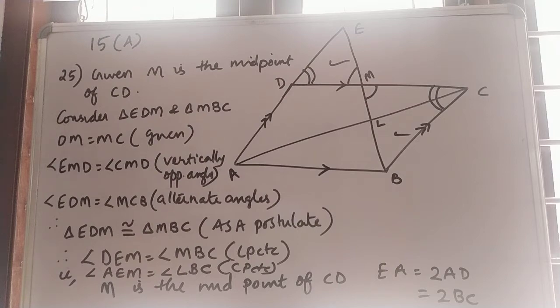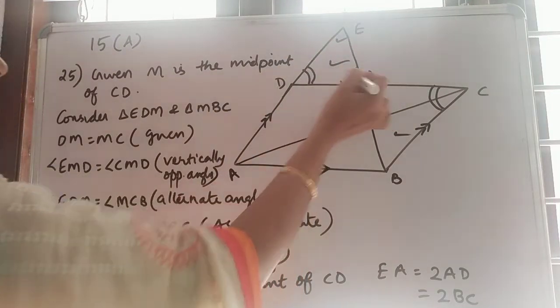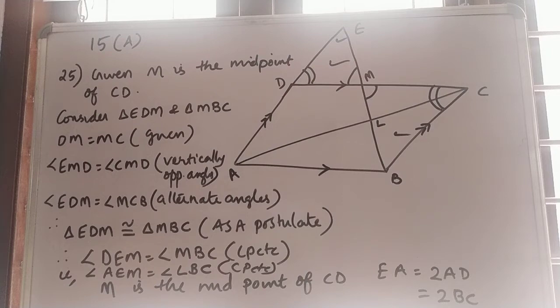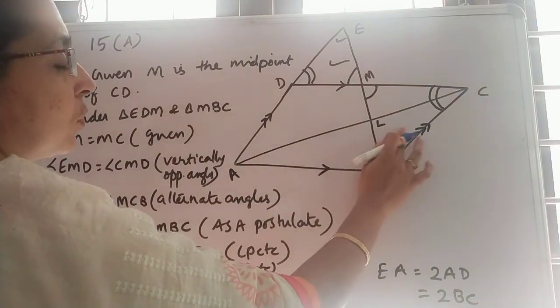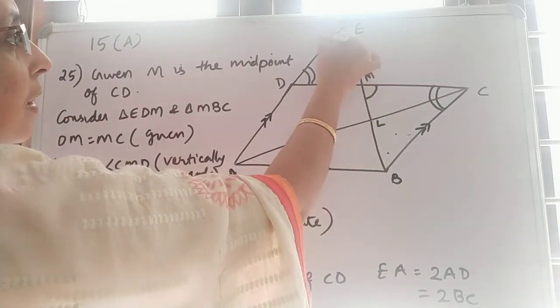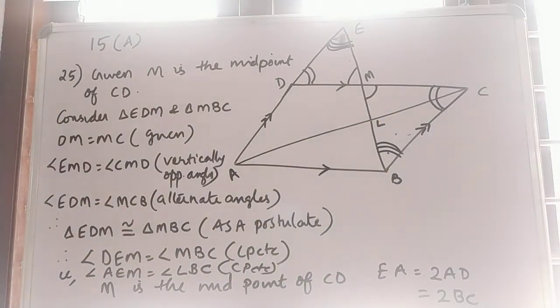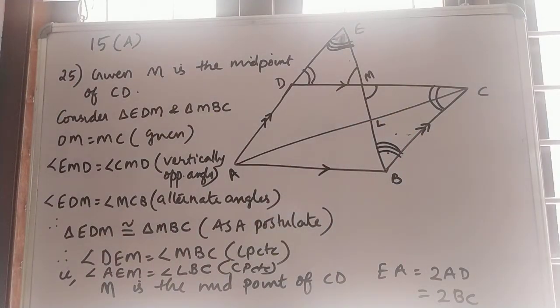If two triangles are congruent, all the sides and all the angles are equal. So we can say that angle DEM will be equal to angle MBC.